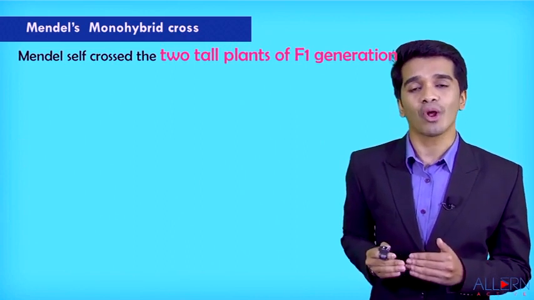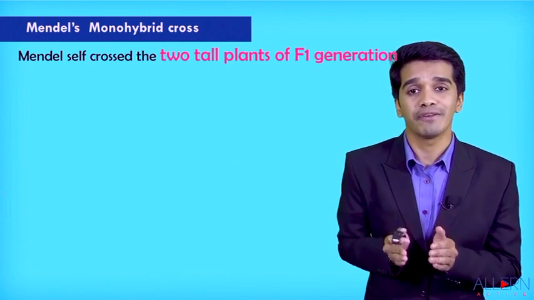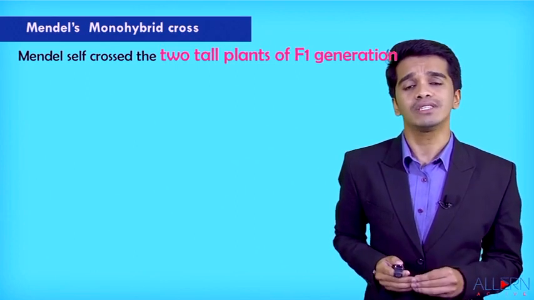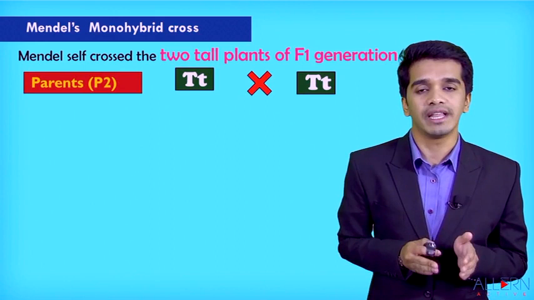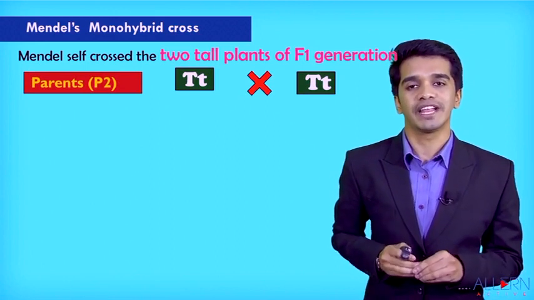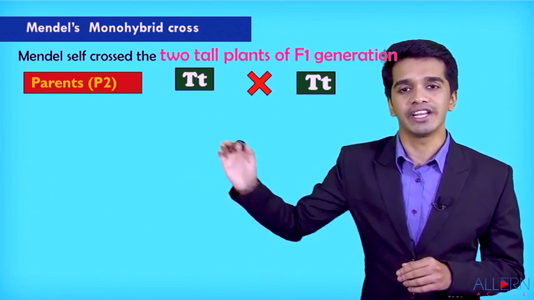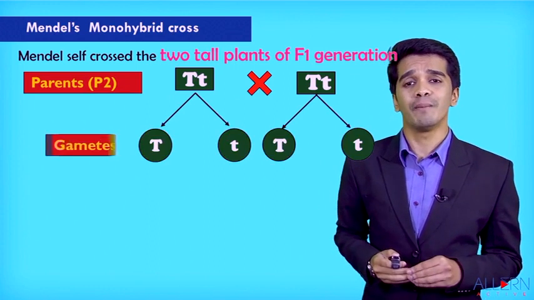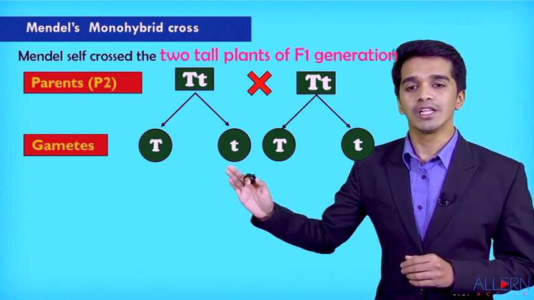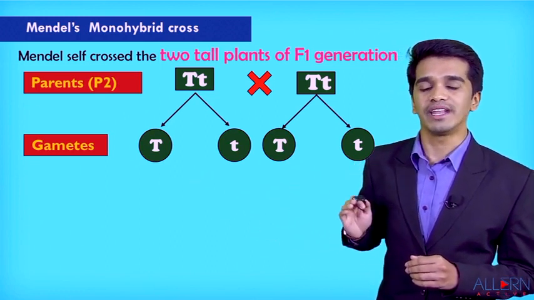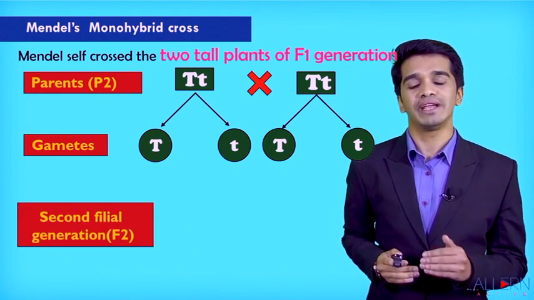Then Mendel self-crossed the two plants of F1 generation. That means now he self-crossed the offspring of F1 generation. Now students, you remember what was the gene inside the offspring? That is capital T with small t, capital T with small t. He took two plants of F1 generation and named it as P2 generation, called as the second parental generation. The next step is called as formation of gametes, or can I say segregation of genes, that is capital T, small t, capital T and small t. Let us study what will be the formation of F2 generation, that means the second filial generation.